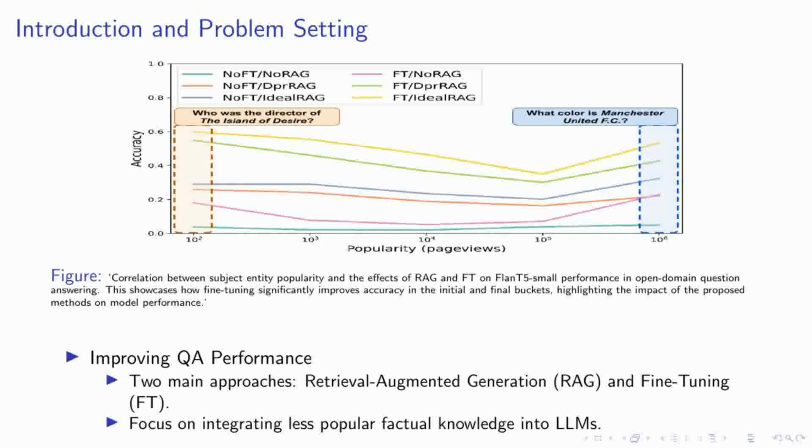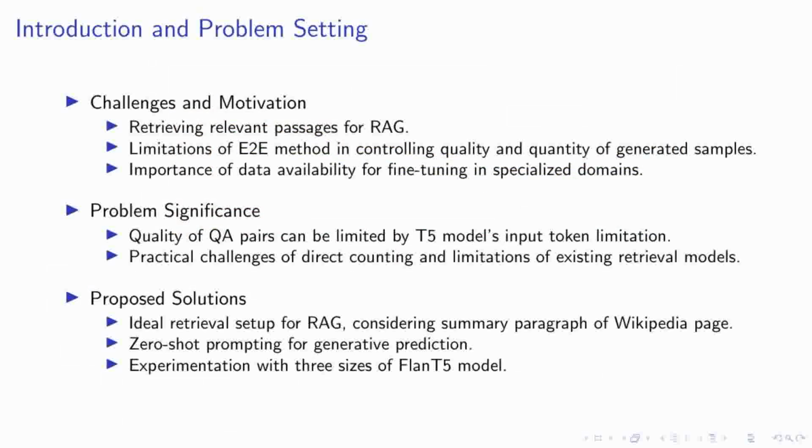In our research, we grappled with several challenges. Firstly, we had to retrieve relevant passages for the RAG approach. Secondly, we faced limitations with the E2E method, particularly in controlling the quality and quantity of generated samples. Lastly, we recognize the importance of data availability for fine-tuning in specialized domains. These challenges hold significant implications. For instance, the quality of QA pairs can be limited by the T5 model's input token limitation. Additionally, we encountered practical challenges of direct counting and limitations of existing retrieval models.